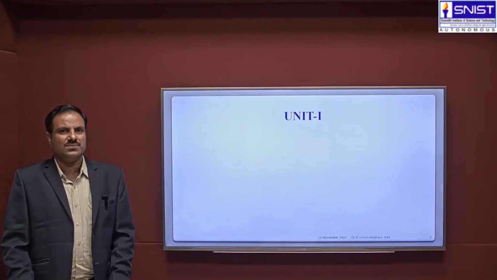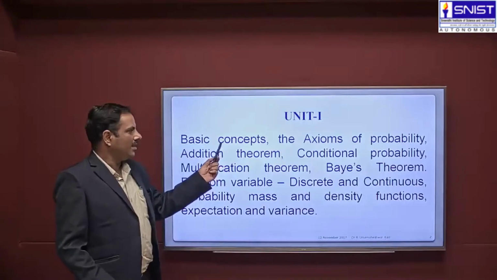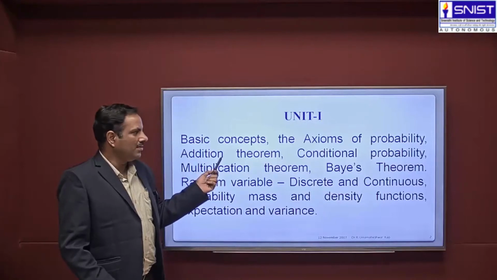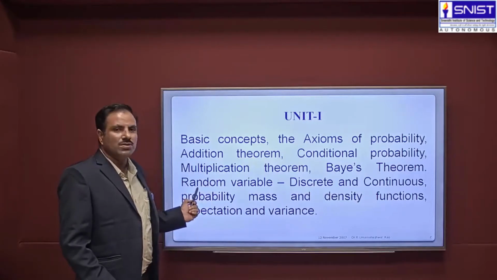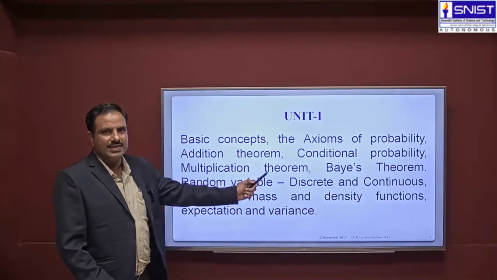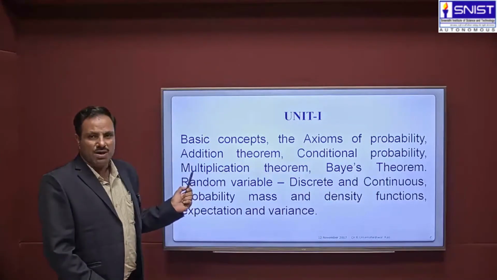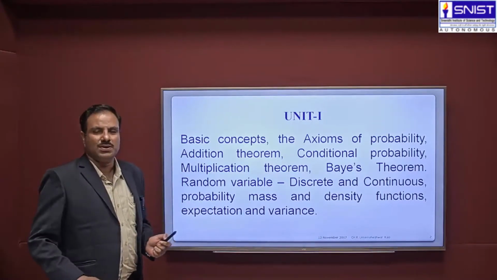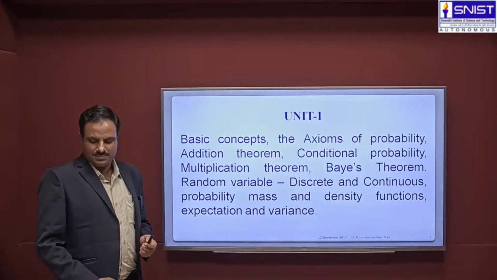Here, the syllabus of the first unit is basic concepts of probability, and then the axioms of probability, addition theorem in probability, and then conditional probability, multiplication theorem, Bayes theorem, and what is a random variable. The types of random variables we'll discuss, that is discrete and continuous random variables. After that, we'll discuss the probability mass function and the probability density function, followed by the expectation and the variance. So this is the syllabus in the first unit of probability.